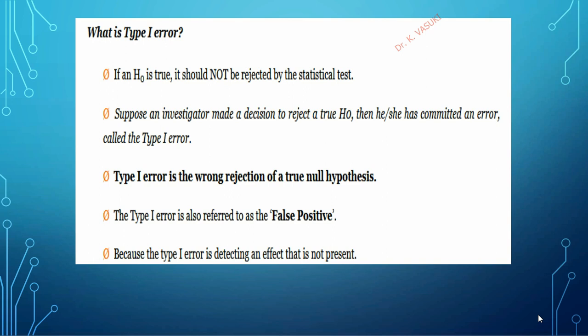He rejects the null hypothesis even though the null hypothesis is true, which has to be tested with the statistical test. So that comes as type 1 error. Suppose an investigator makes a decision to reject a true hypothesis, that is the null hypothesis. He is committing an error that is called type 1 error.